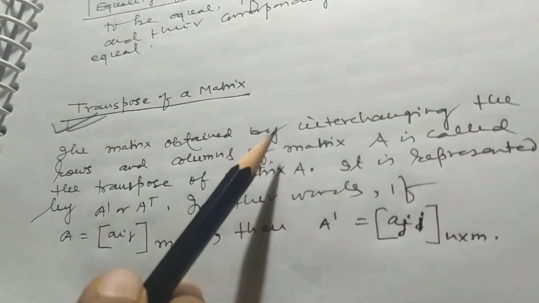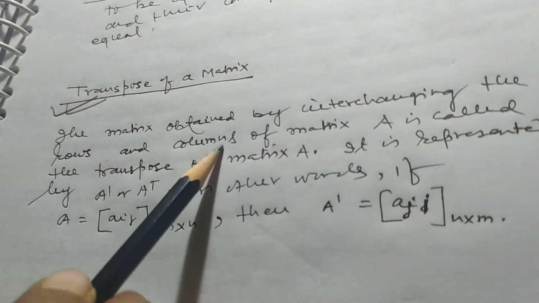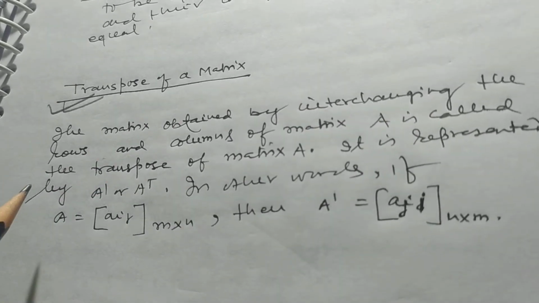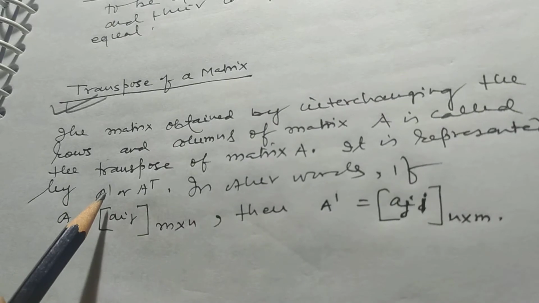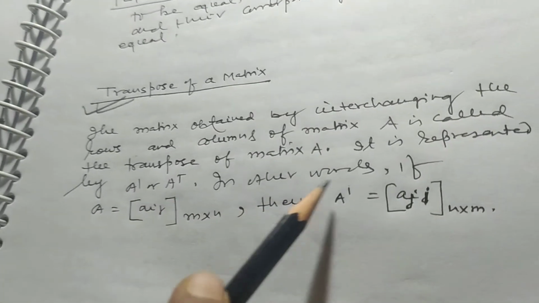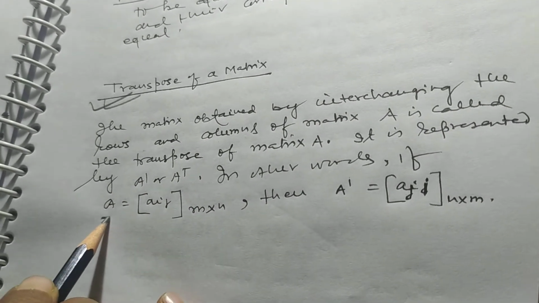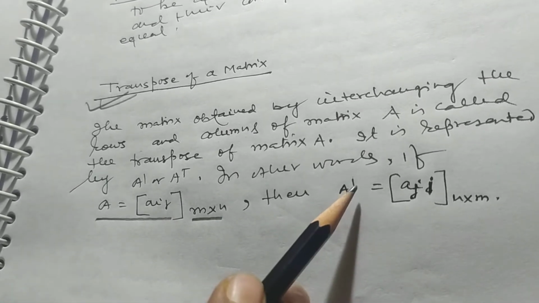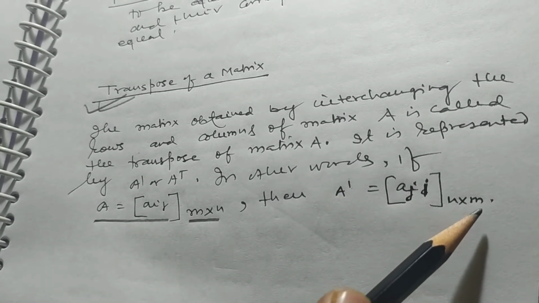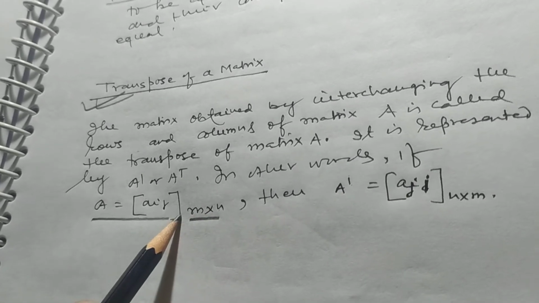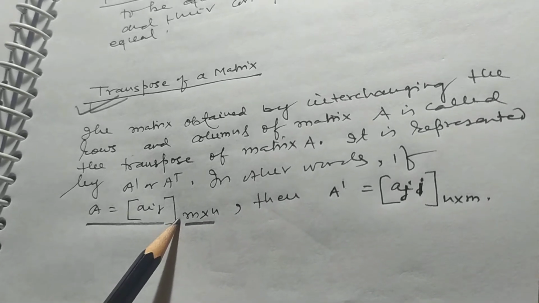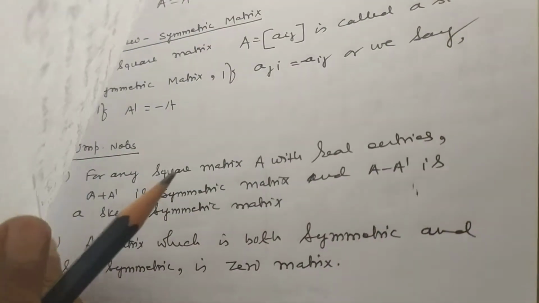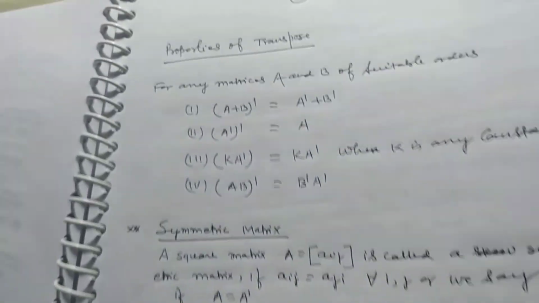The matrix obtained by interchanging the rows and columns of matrix A is called the transpose of matrix A. It is represented by A dash or A T. In other words, if A is a matrix of m by n order, then transpose of A is Aji of order n by m. Here, column changes into row and row changes into column. So in this way, we can define transpose of a matrix.